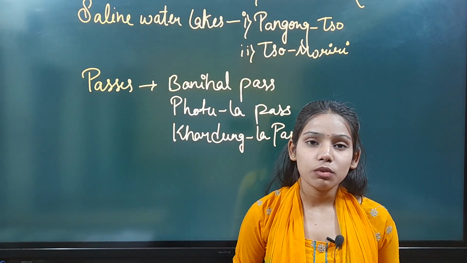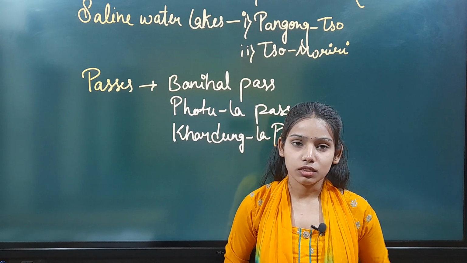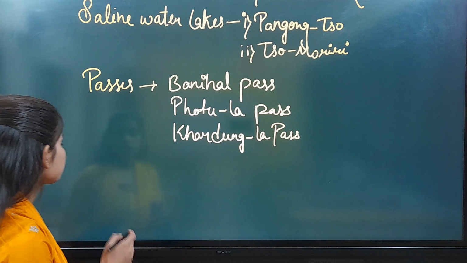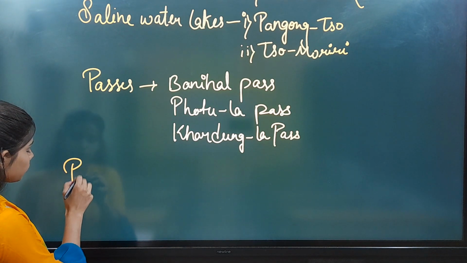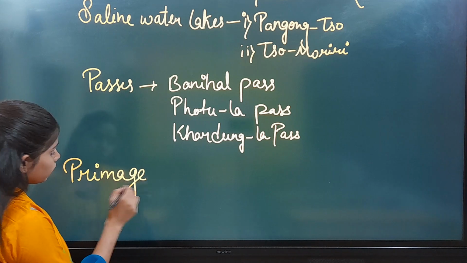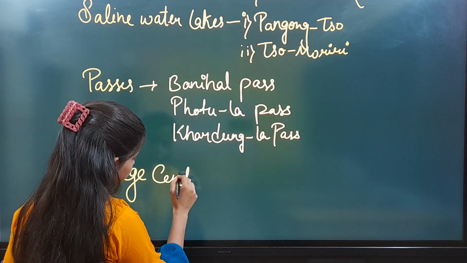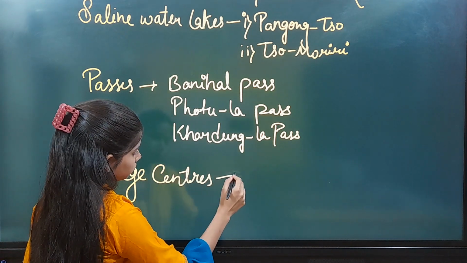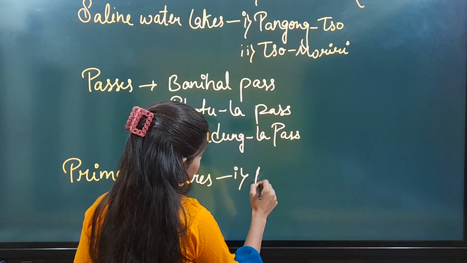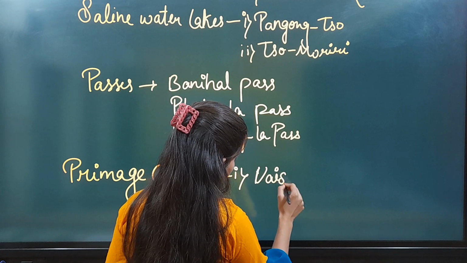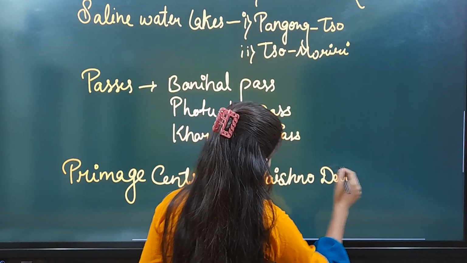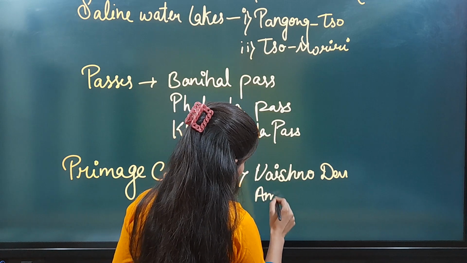In these regions we will also find some of the important pilgrimage centers. So what are the pilgrimage centers we notice in these regions?